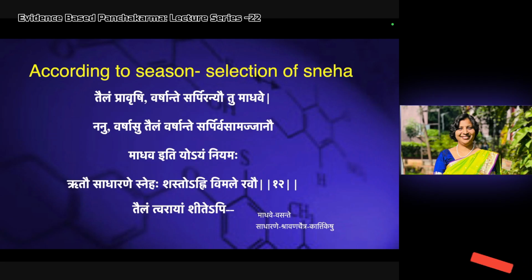Again, there is the principle of which sneha should be used in which season. Tailam praurushi. In Prauruta, in Varsha, we should go for the Taila Snehapana, whatever the disease. If it is the Praurut Ritu, you can go for the Taila Snehapana. Varshante Sarpi, after the Varsha, like in the last part of Varsha, you can go for the Sarpi, that is Sharada. Anyotu Madhave. In other seasons, like Madhava, which is Vasanta, in Vasanta you can use the Vasa or Majja.